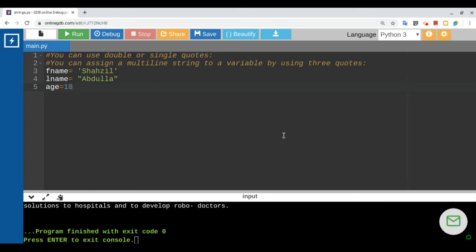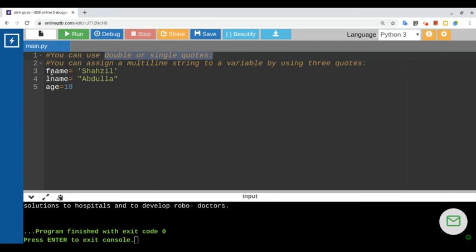Hello everyone, this is a simple tutorial to tell you the rules for writing a string, a text, in Python. You can use double or single quotes to write any string or define any text type in Python.